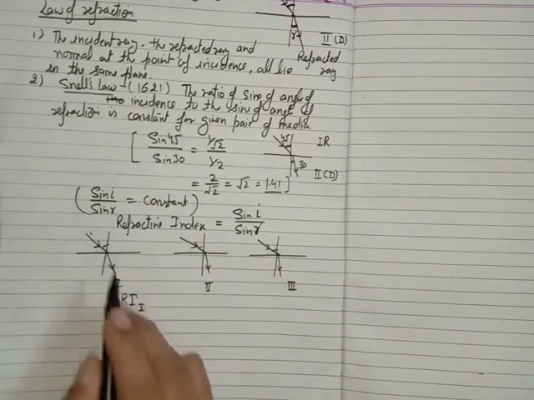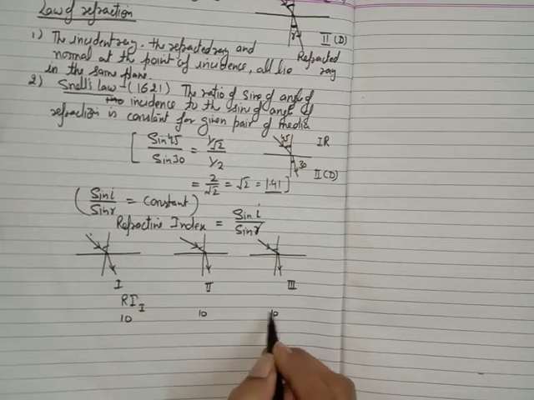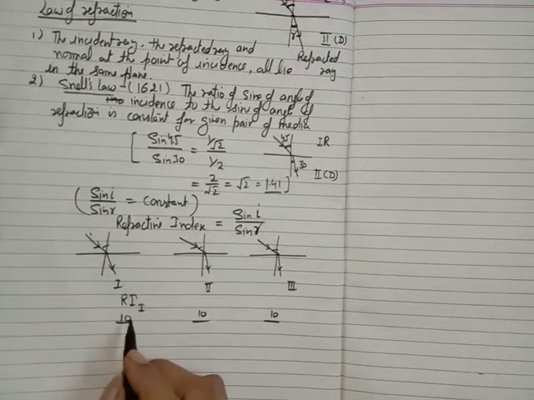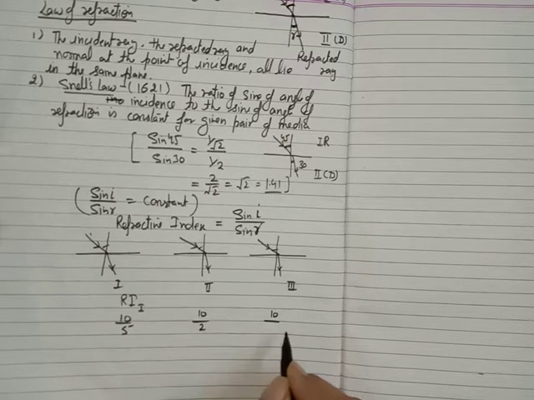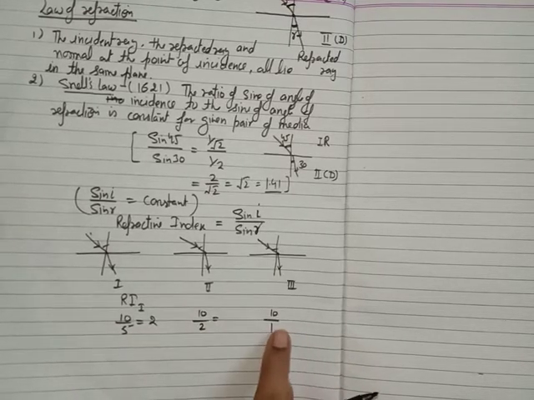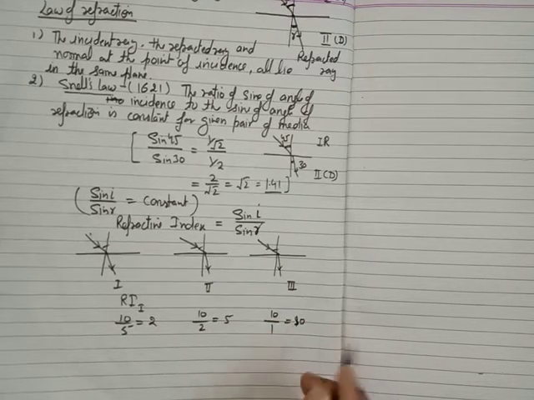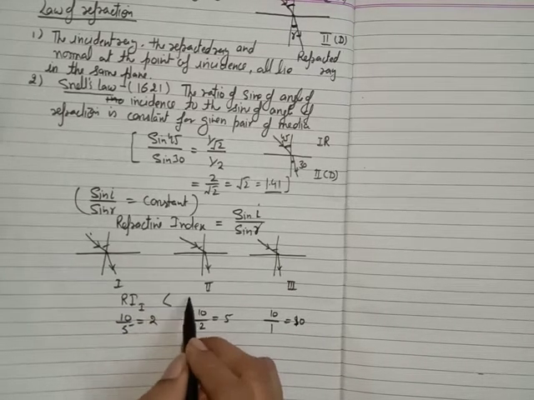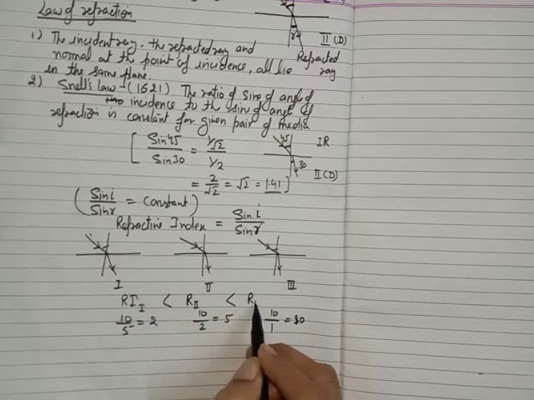Suppose, for example, this value is 10, and it is 10 for every medium. And now we are going to decrease the value of the denominator. Suppose this is 5, this is 2 and this is 1. Then what will we find? We will find the ratio in this case is maximum. Okay, is it clear? It means the refractive index of medium 1 should be less than the refractive index of medium 2, and it should also be less than the refractive index of the third medium.